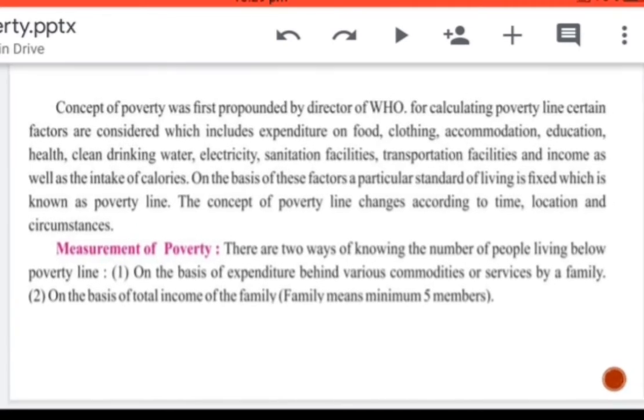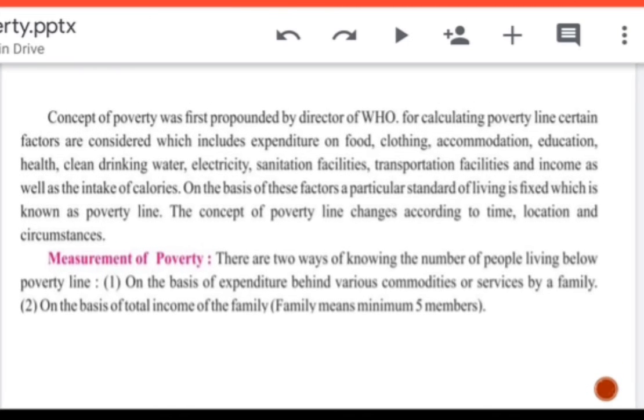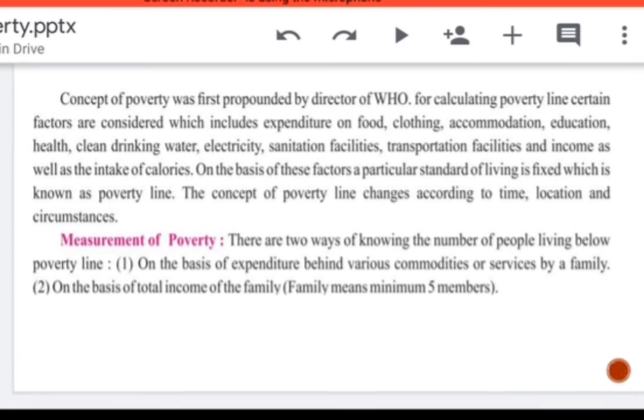So measurement of poverty is done in two ways. One, it is done on the basis of expenditure, one on the basis of total income. Measurement of poverty and types of poverty are different. Measurement of poverty, in how many ways is it measured? It is measured in two ways. One on the basis of expenditure, another on the basis of total income. And family here means we have to take 5 members.